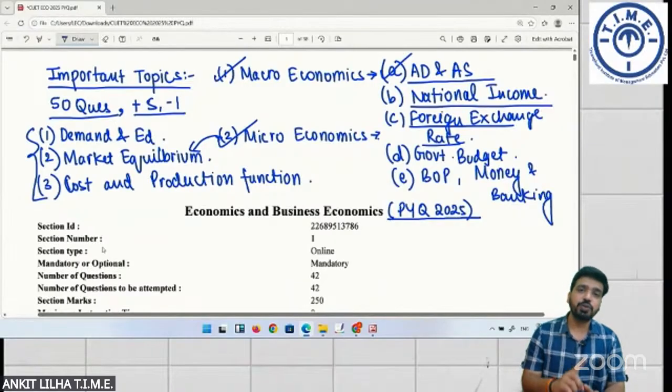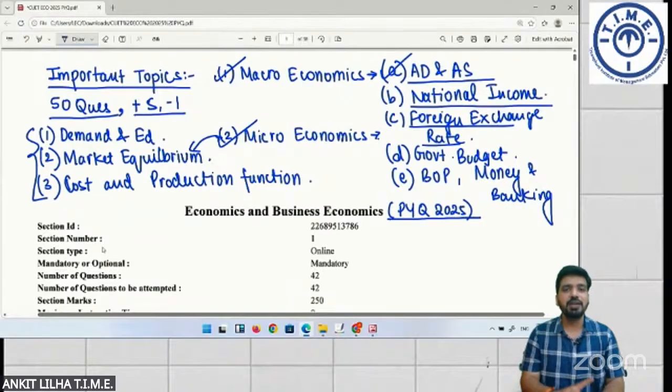After that, you should also solve the PYQs. PYQs आपको जरूर से solve करने चाहिए, so that you have an idea कि किस तरीके के questions past में भी पूछे गए.